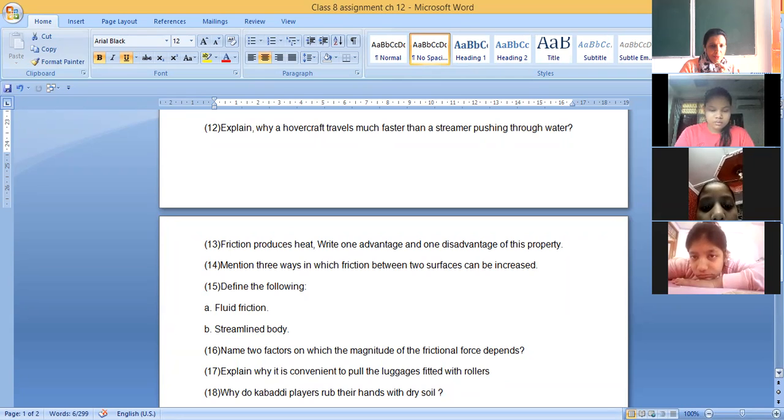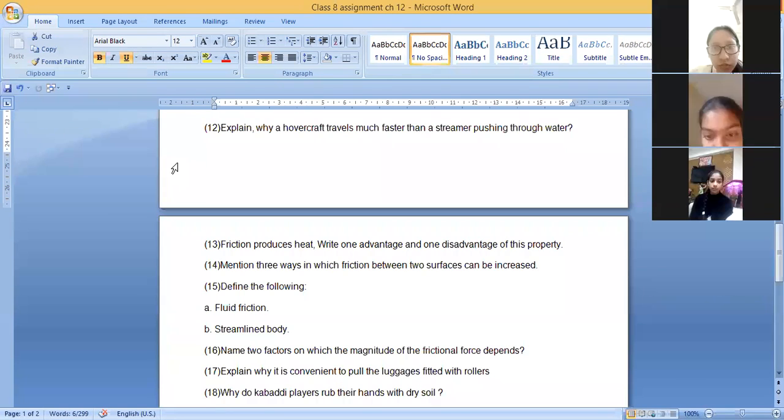Mention 3 ways in which the friction between two surfaces can be increased. The rest of the children can give the answer. So many times I called upon you.